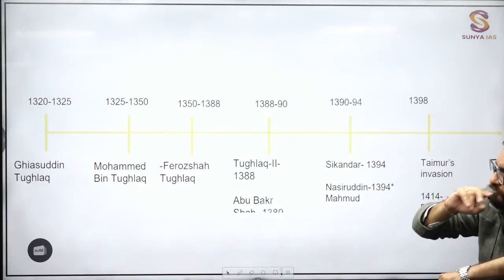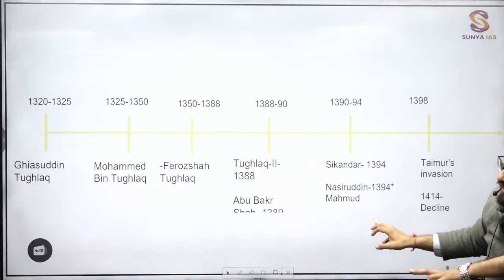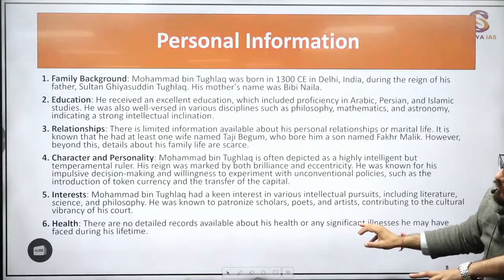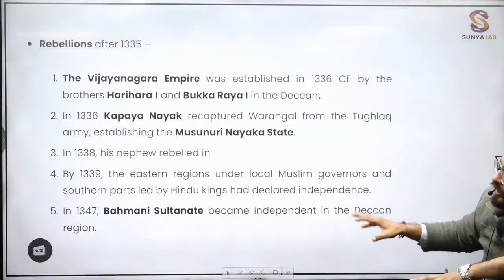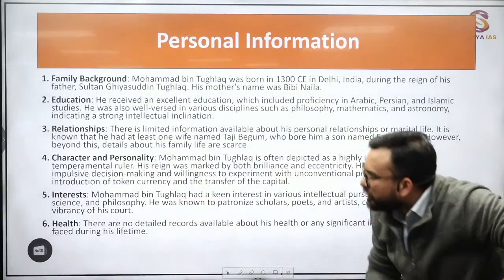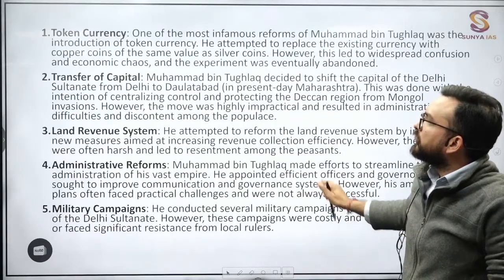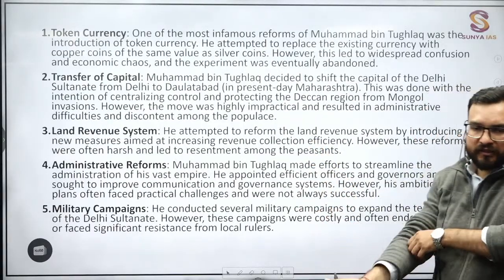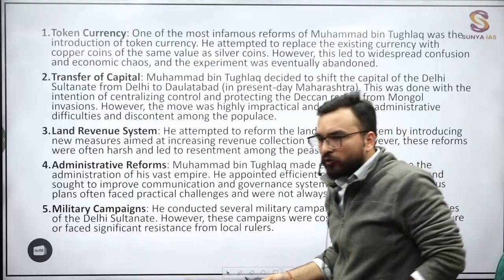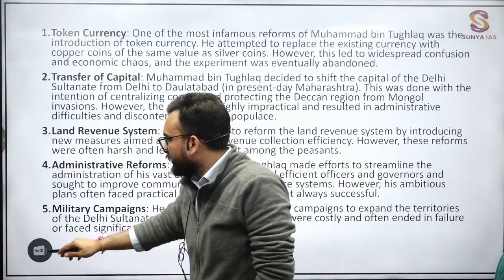Understanding? Out of these rulers, Muhammad bin Tughlaq is very significant. Muhammad bin Tughlaq is known for his five reforms, and the first was reforms on token currency. You will see that he introduced new coins, but it failed, right?